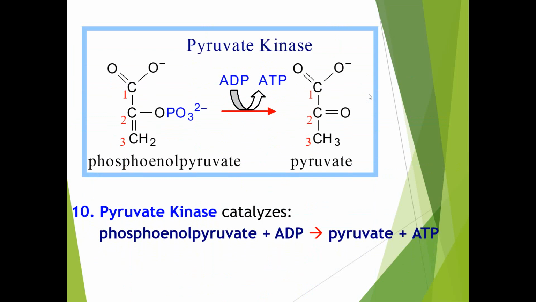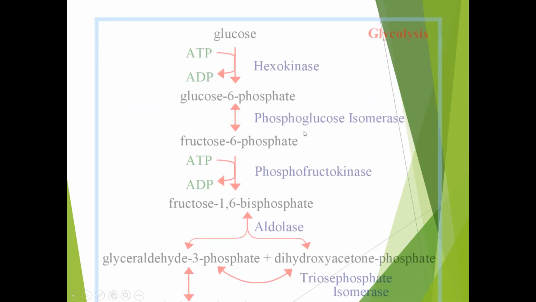Next, we will proceed towards the last step of glycolysis, that is the conversion of phosphoenolpyruvate into pyruvate. Here you can see the pyruvate kinase enzyme is required for this conversion, and ADP gets converted into ATP. So another molecule of ATP gets generated through this step. Simply, dephosphorylation takes place. This released phosphate is accepted by adenosine diphosphate and gets converted into ATP, that is adenosine triphosphate, and a pyruvate molecule gets formed.